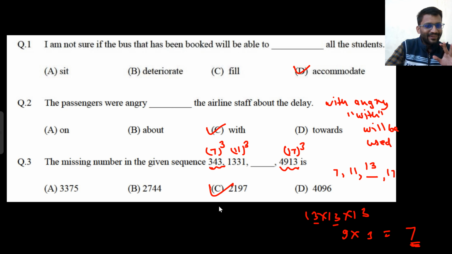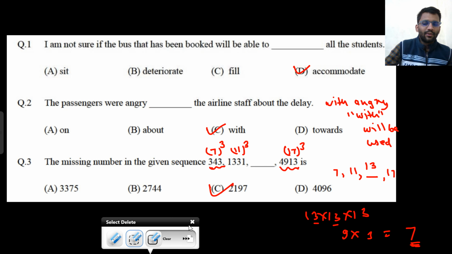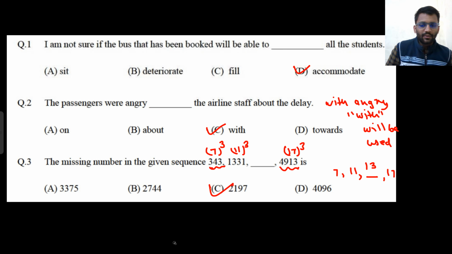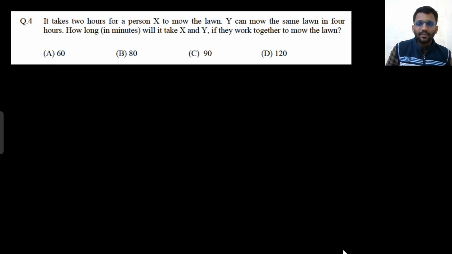But in the exam, you calculate. In the exam, you calculate the cube of 13, then only you answer. So that would come out to be 2197. If you don't have time, and you are doing this question in the last, then you can directly put the option. Okay, well and good. Let's move on to the next problem.